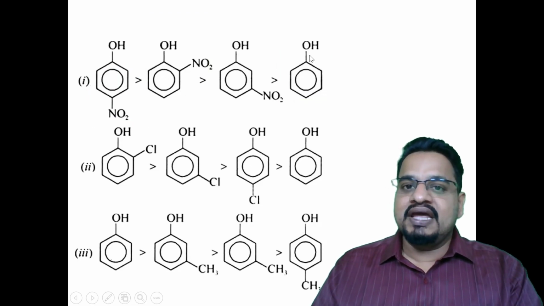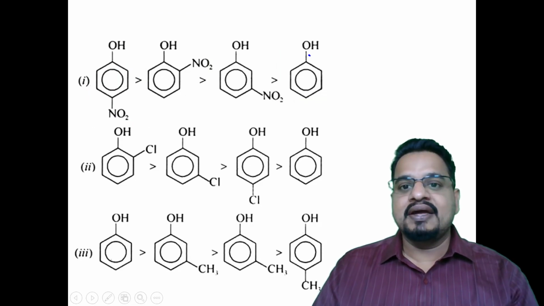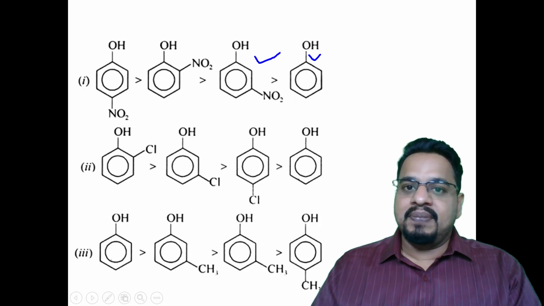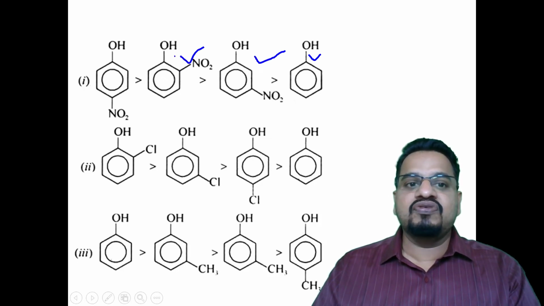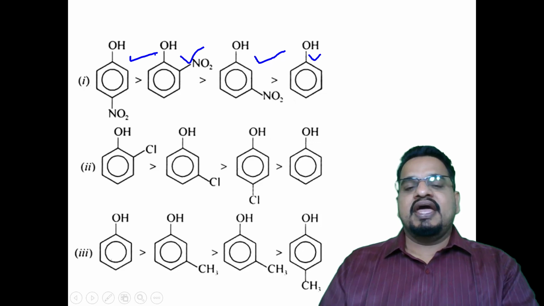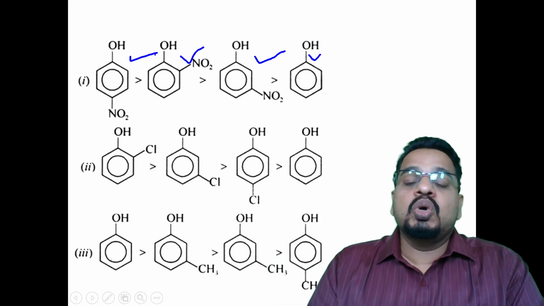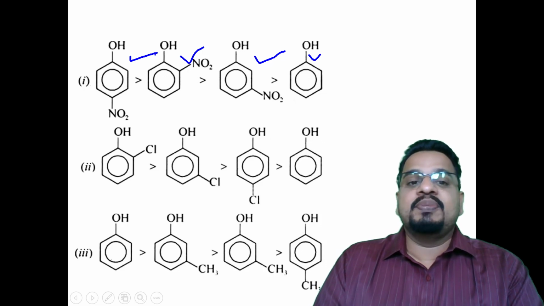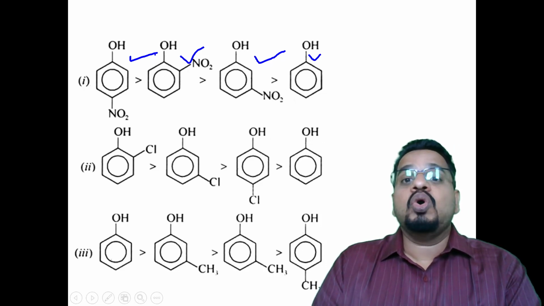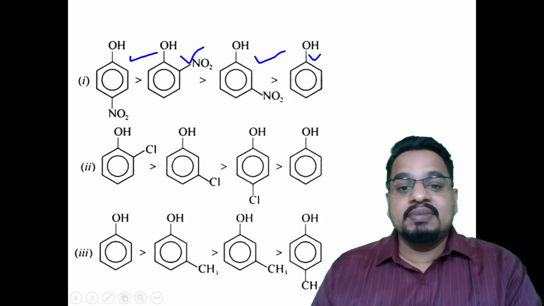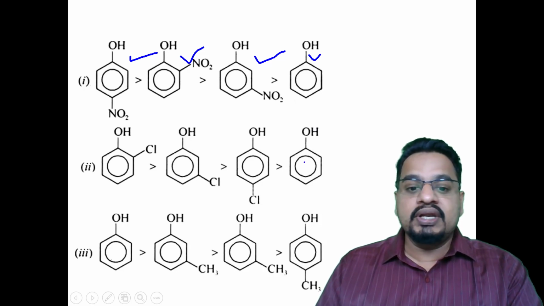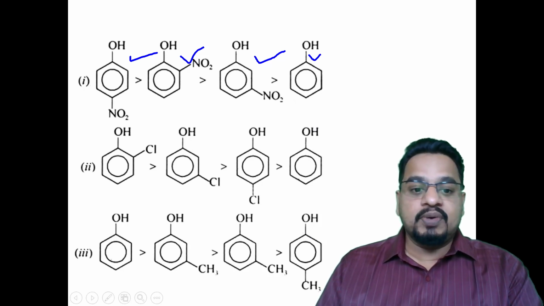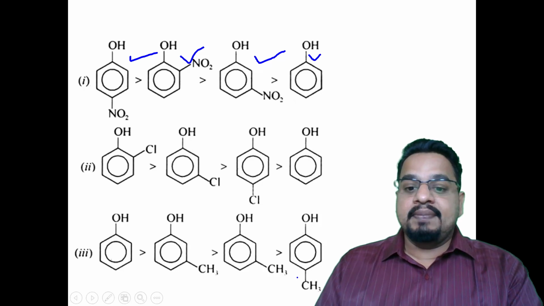Check this. Plain phenol, metanitrophenol, orthonitrophenol, and paranitrophenol. If these 4 structures are given, who would be the most acidic compound? That would be paranitrophenol.